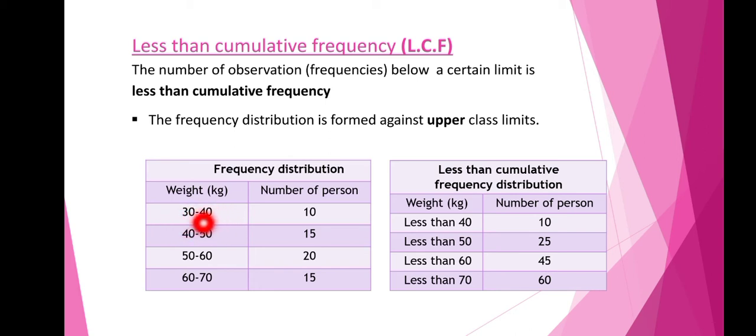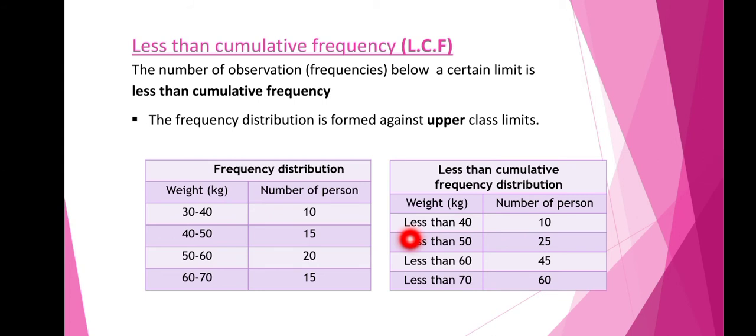So it takes only these values, that is 30, 31, etc. up to 40. And here we had written less than 40. Less than 40 means it includes the weights of the persons which are less than 40. It means we will consider the weights which are less than 40.